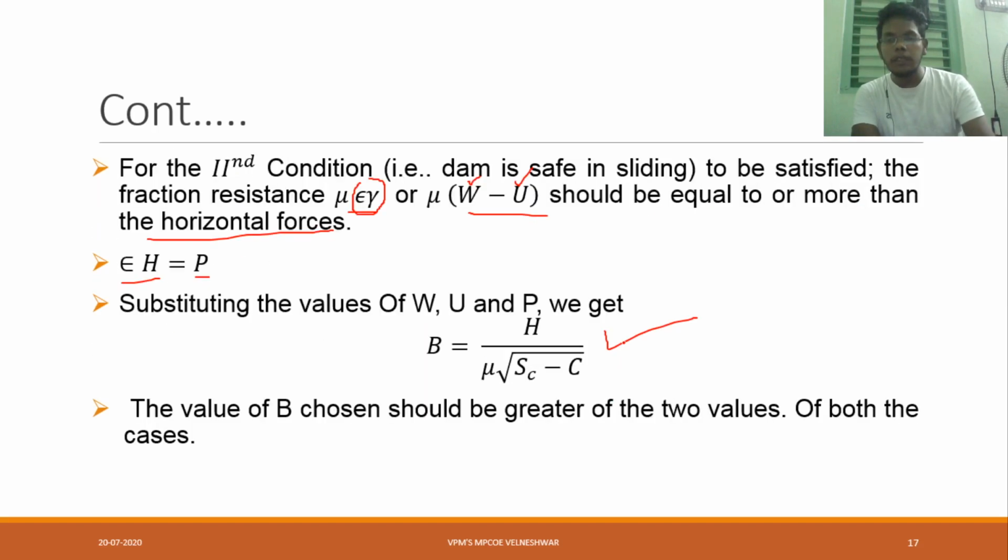Here one more value will come, that is mu. Mu is nothing but a constant, a friction value.